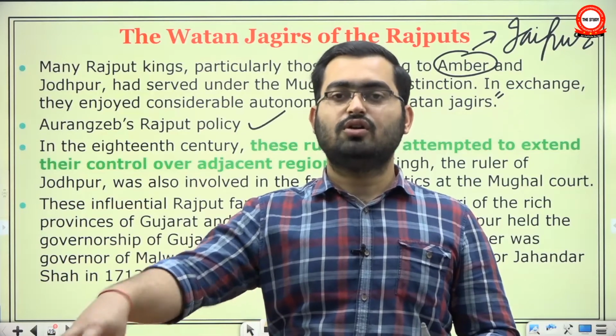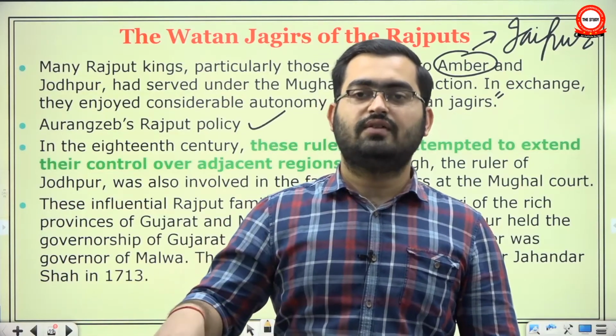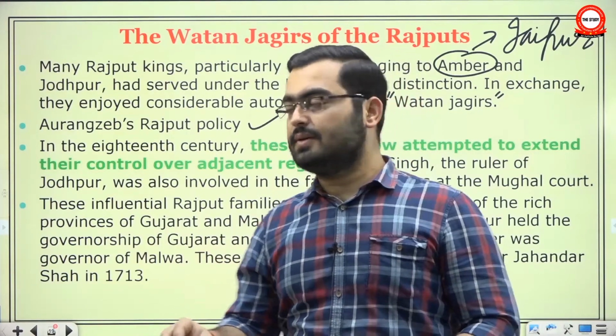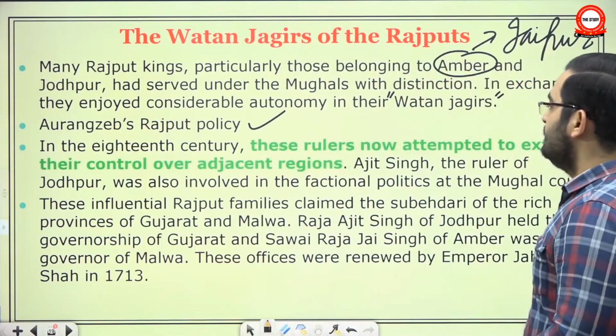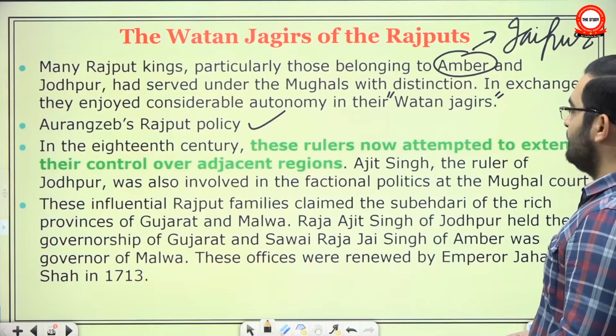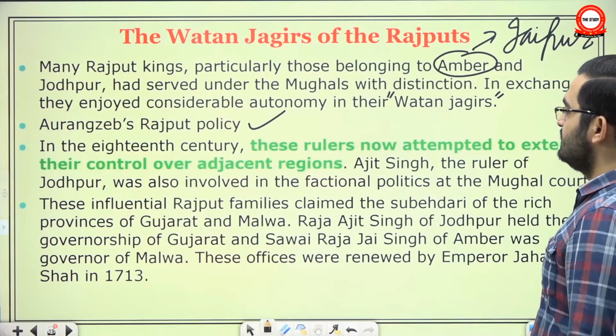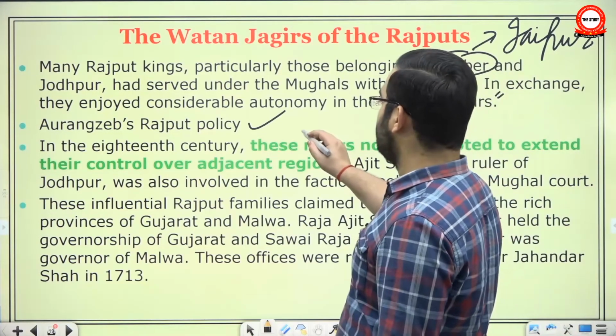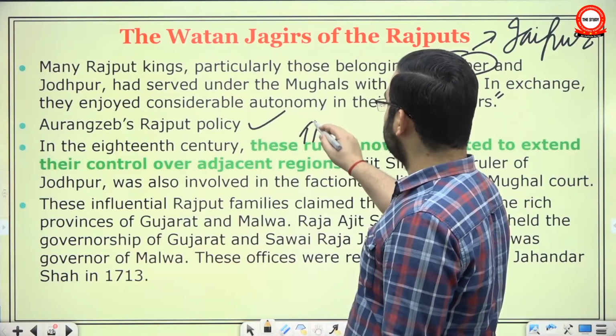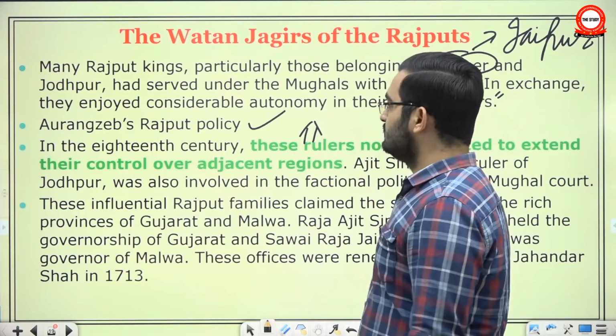Just as other Mughal officials, they also started looking after their own interest. In the 18th century, these rulers now attempted to extend their control over adjacent regions. So even they wanted to expand now. They wanted to annex the weaker Rajput states.